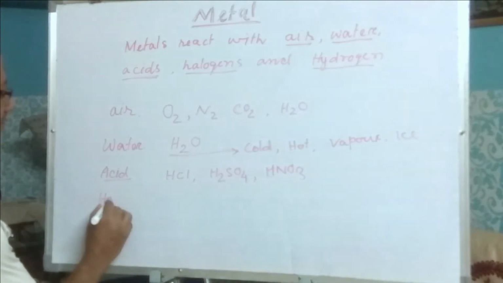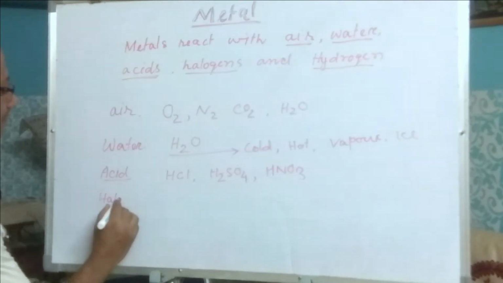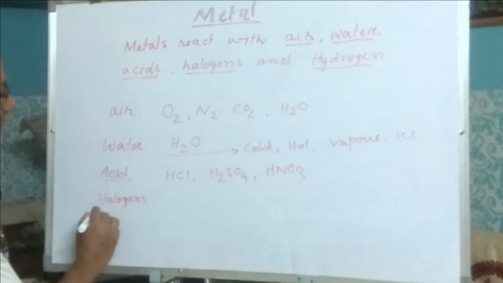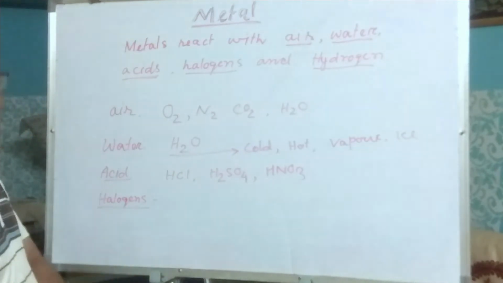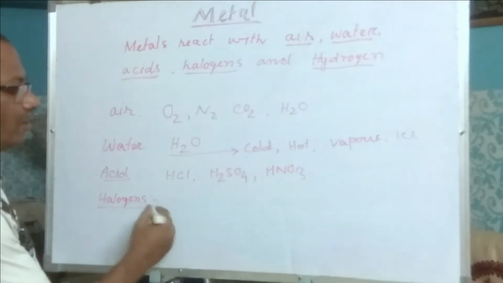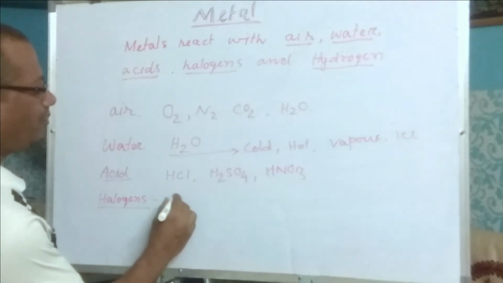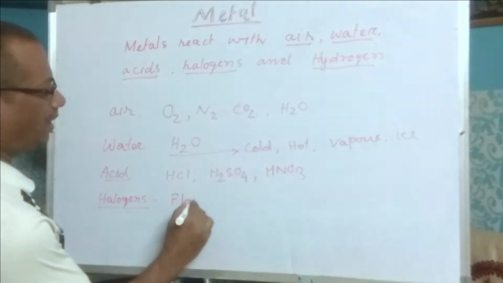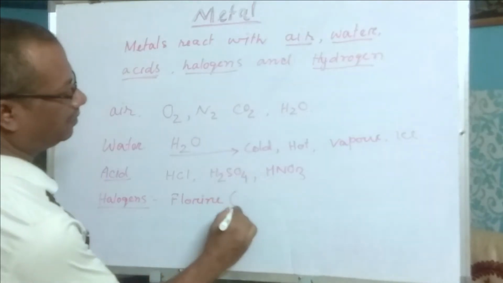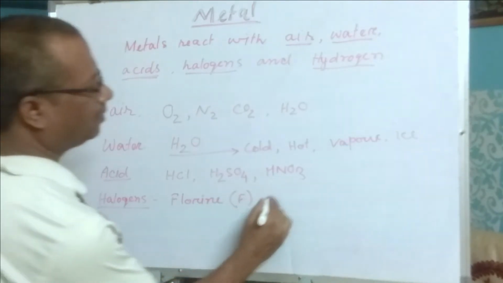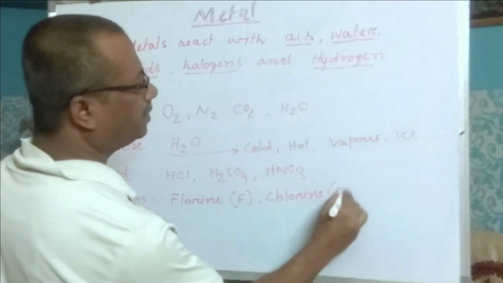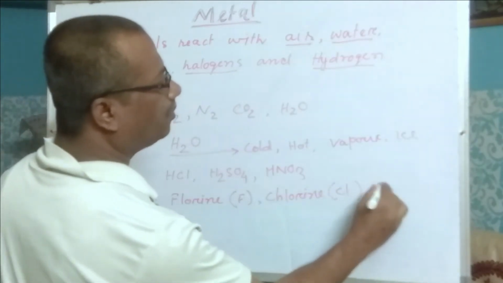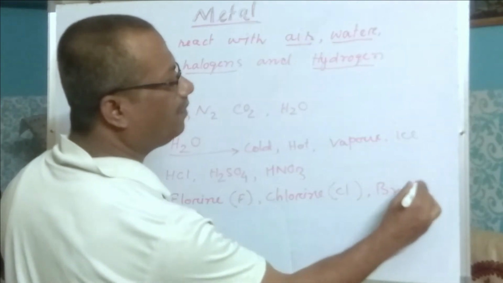Halogens means the halide group of elements which are present in column 17 or column 7 on the periodic table. They are fluorine, symbol is F, chlorine, symbol is Cl, bromine and iodine.